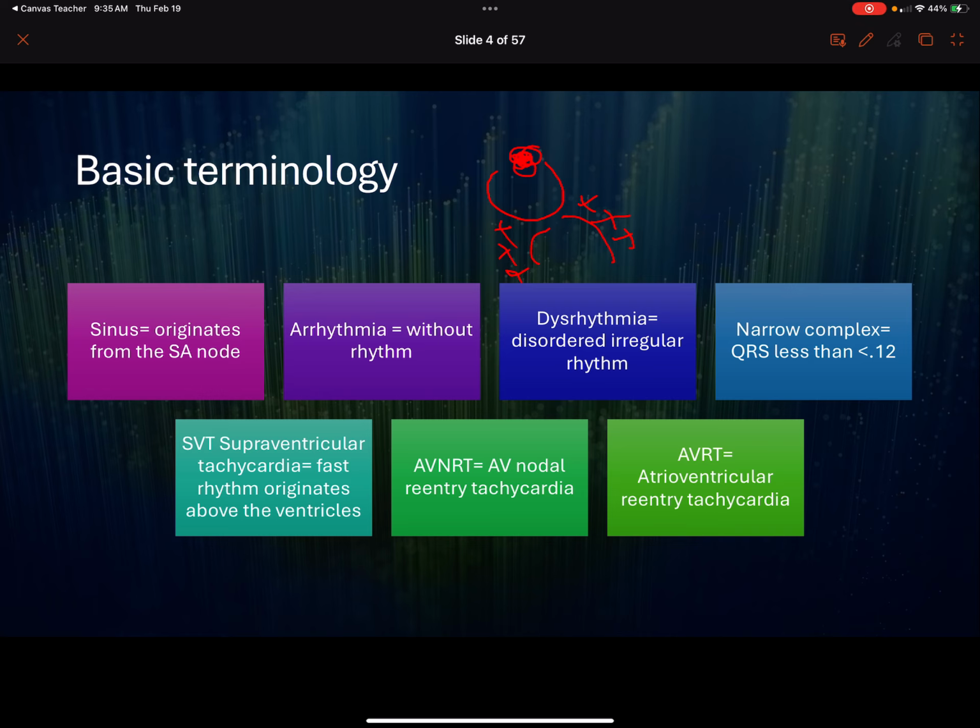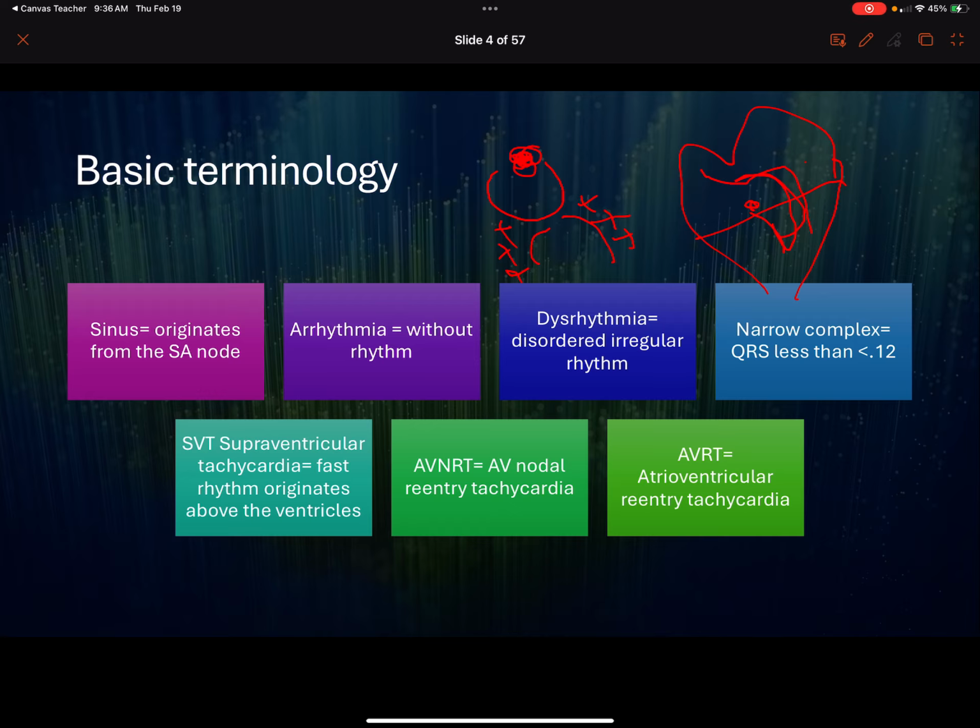Atrioventricular reentry tachycardia now. Let's say I have my heart here with the atria and the ventricles, and here's my AV node. If I have another pathway, an accessory pathway between the ventricles and the atria, I can get this kind of dual stimulus, and I can get this loop-like stimulation outside of the AV node.